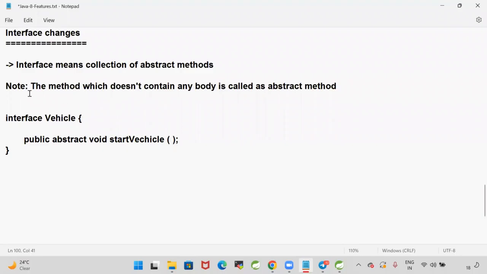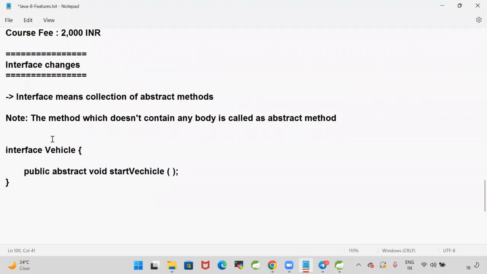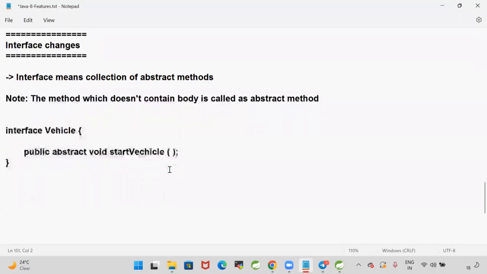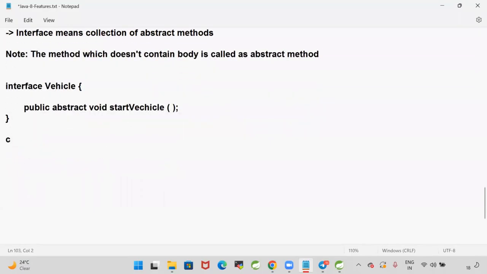I'm writing one interface. So you know in Java, what is an interface? Interface means collection of abstract methods. The method which does not contain any body is called an abstract method. I'm taking one abstract method in the interface. Let's assume that this interface is implemented by a class called Car. Class Car implements Vehicle.